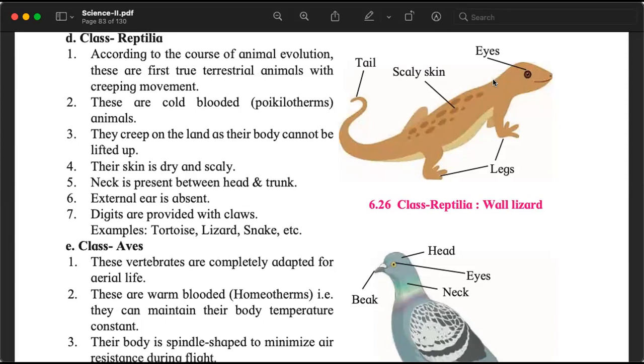Yes, the tortoise is also a reptile. Doesn't look like one. Lizard, of course. Snake, of course. One of the very common questions that students ask: where are the legs of the snake? Yes, they do have. They are not as prominent as the legs of lizards or tortoises, but they also have legs on their ventral side. बहुत छोटे होते हैं, and they don't use it that much. वो रेंगते हैं.